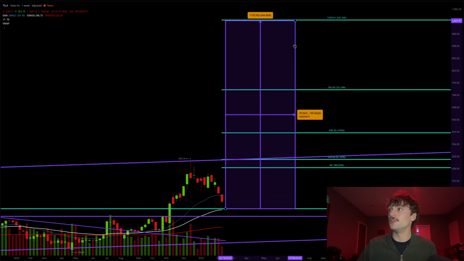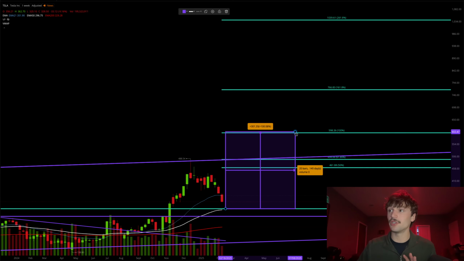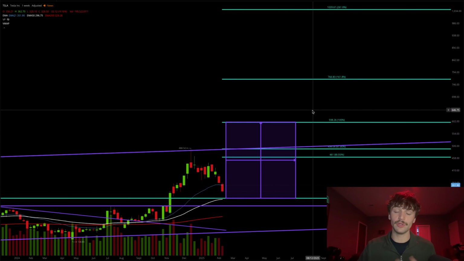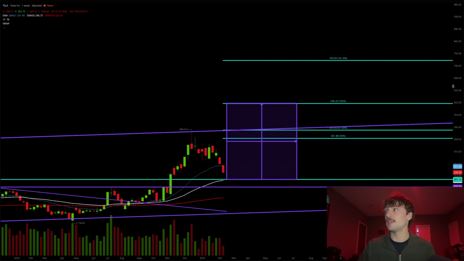Now, I do think that this 1618 is hit. I do think that this 100 target at the 598 level is hit before or right after FSD unsupervised, which is coming in June. I am very confident that there's a multitude, millions of $600 calls for June 2025 from the whales or the big investors in the market that are thinking that Tesla could get there or push towards it. And I'm very confident as well, especially with FSD unsupervised.